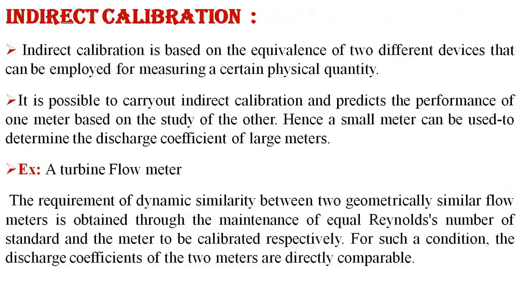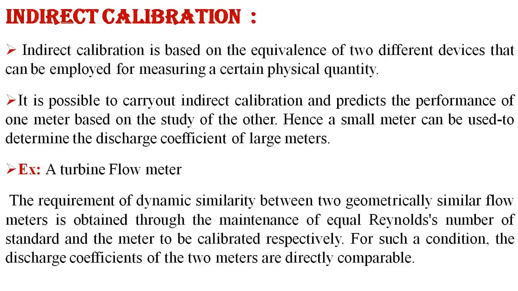The next type is indirect calibration. Indirect calibration is based on the equivalence of two different devices that can be employed for measuring a certain physical quantity. So when we compare two different devices for some physical quantity, we can carry out indirect calibration of that system.